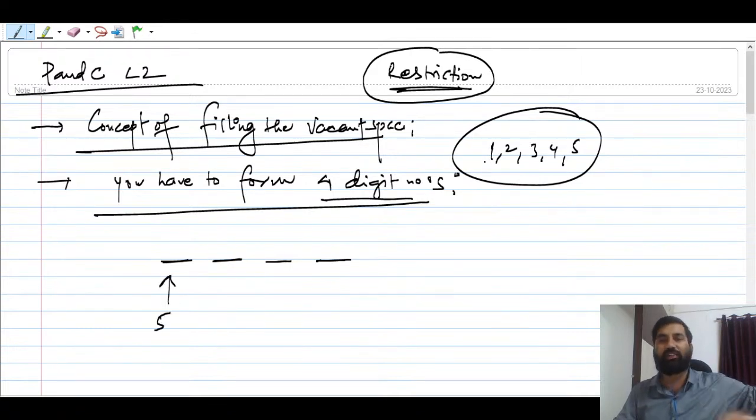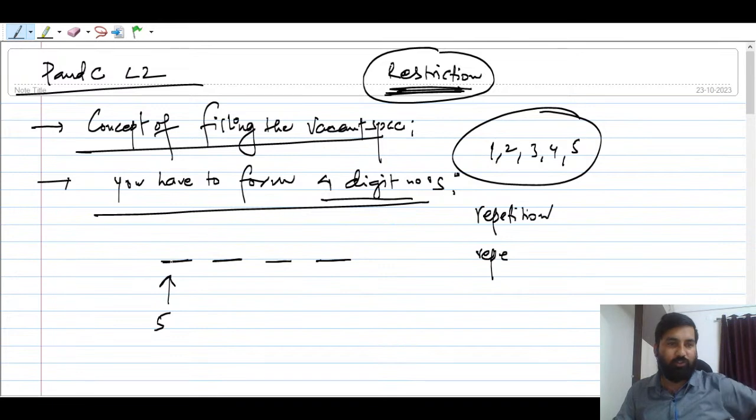5 ways. Okay, like these 5 numbers can be put in this place, right? If repetition is allowed, and if repetition is not allowed. So what you can do here is, if you are using any of the numbers 1 2 3 4 5, you can use it here, right?